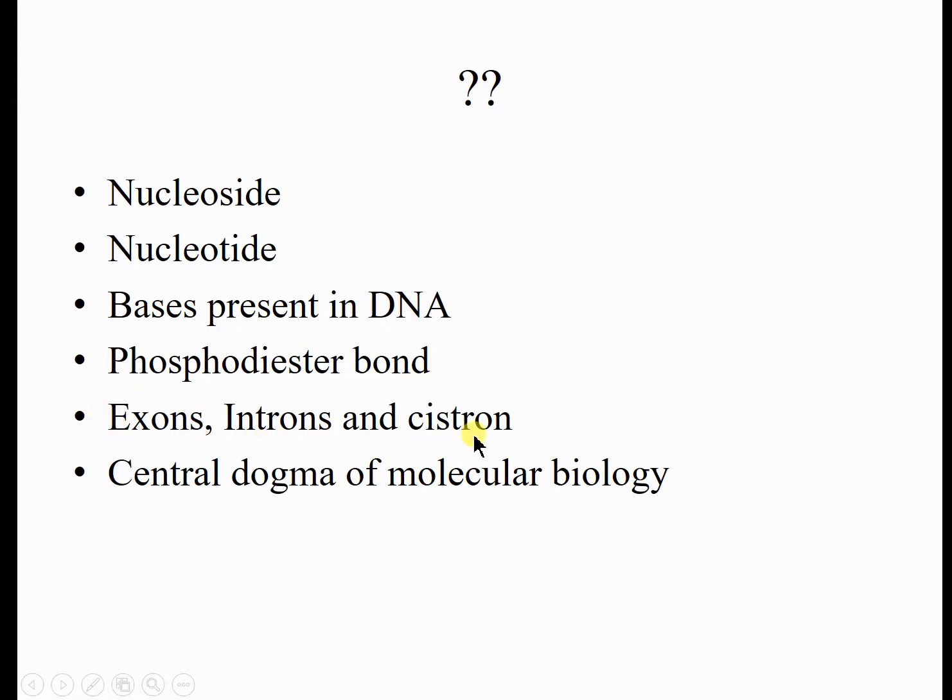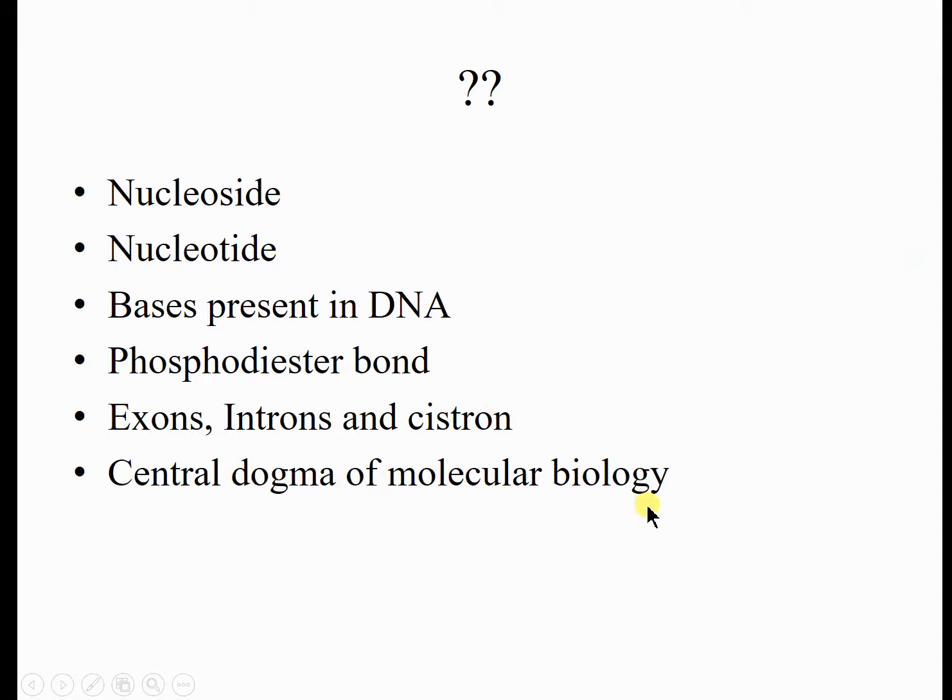Exons, introns and cistrons. Exons means those portions of the DNA which are actually transcribed into the protein. Introns are those portions of the DNA which are not transcribed into the RNA or into the protein. The cistron is a genetically expressible unit of the gene or DNA. That is the one cistron, one polypeptide concept. Always one portion of the DNA which synthesizes one polypeptide chain is known as one cistron.